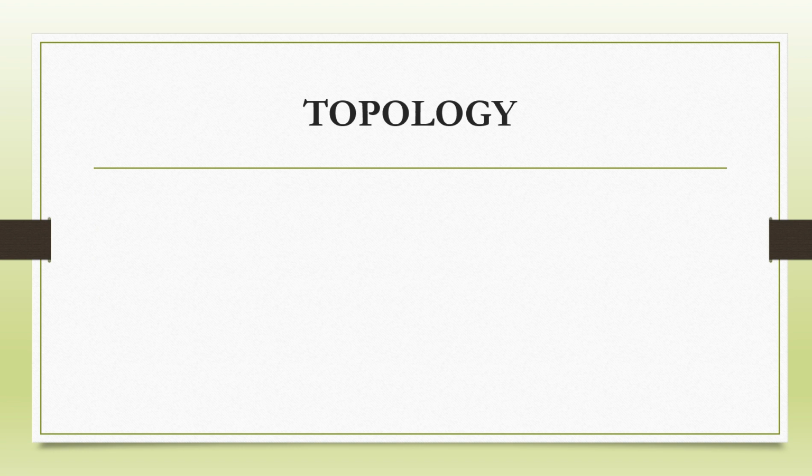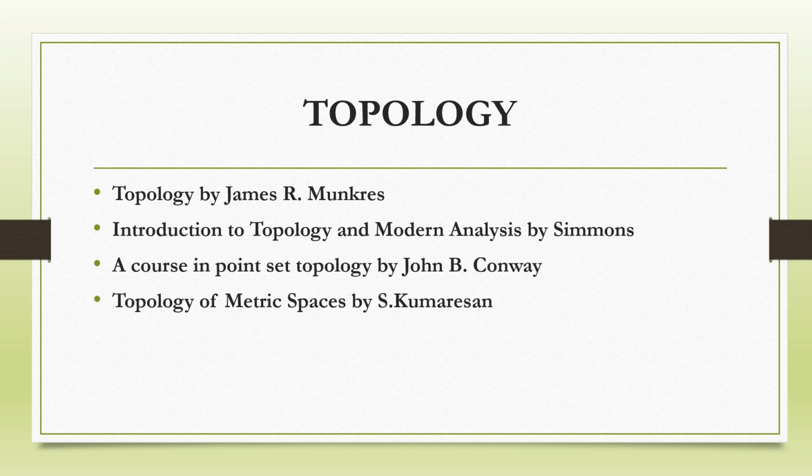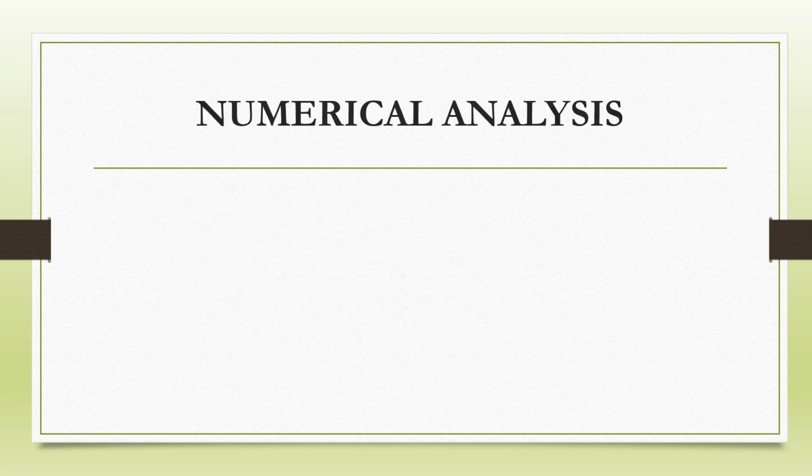The next topic that comes is topology. For topology, there are few books such as Topology by Munkres, Introduction to Topology and Modern Analysis by Simmons, A Course in Point Set Topology by J.B. Conway, Topology of Metric Space by S. Kumaresan, and Basic Topology by M.A. Armstrong. Each and every book is equally well designed, and you can get each and every topic from each of these books. The next topic that is very important is numerical analysis.